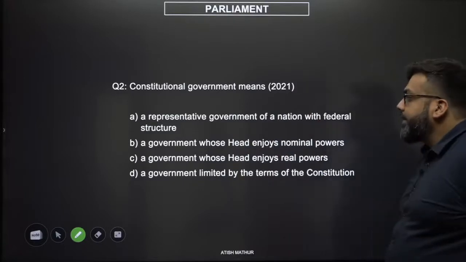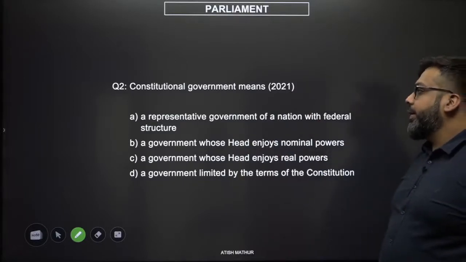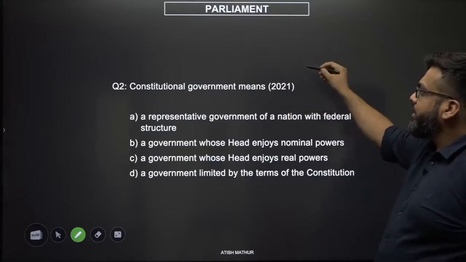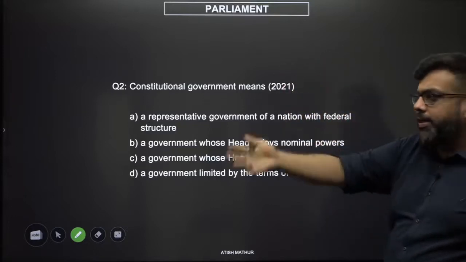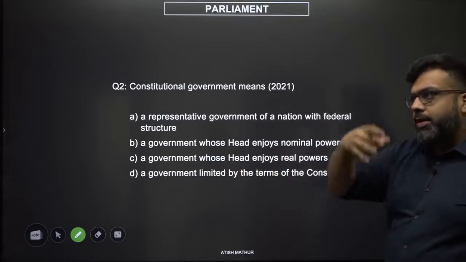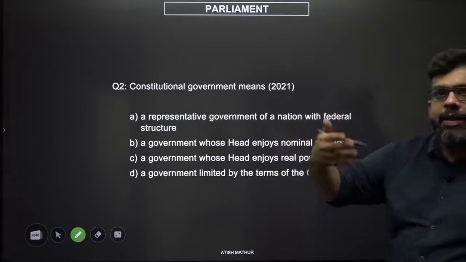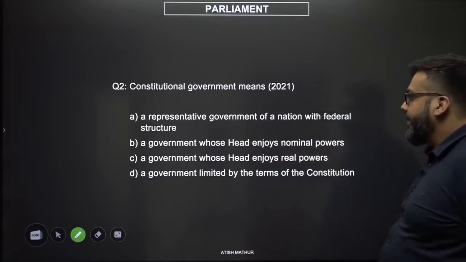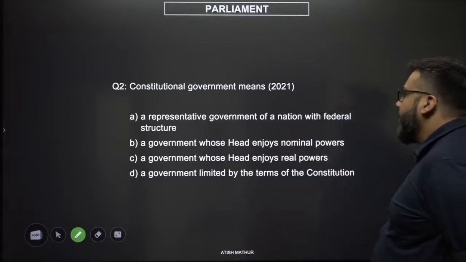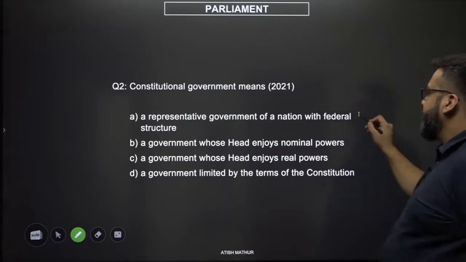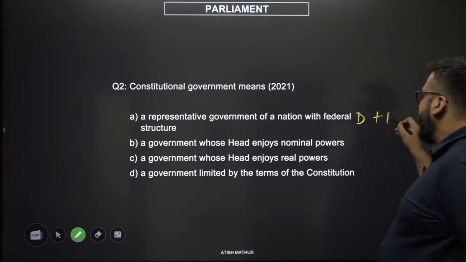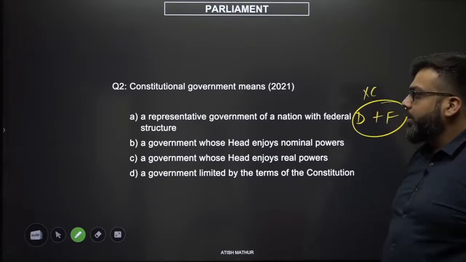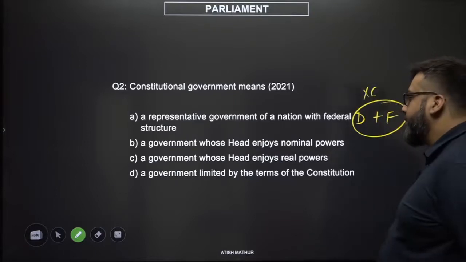A representative government of a nation with a federal structure. A constitutional government basically means a government which is bound by the constitution, or there is a constitution to give you the governing principles of the government. A representative government of a nation, which means there is democracy, with a federal character, which means there is federalism. You can have democracy and federalism without a constitution, so that is not necessarily what it means.